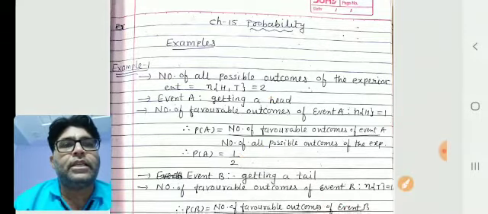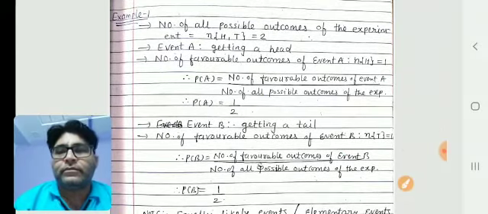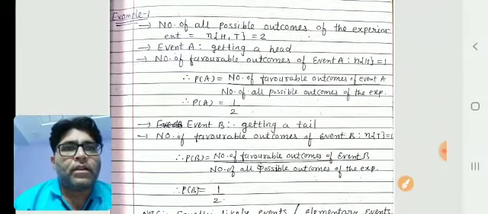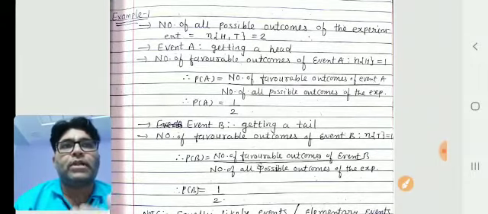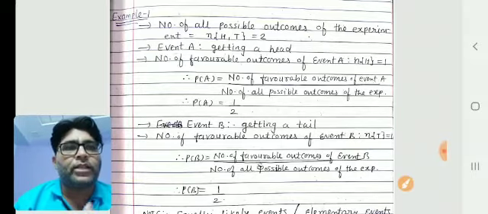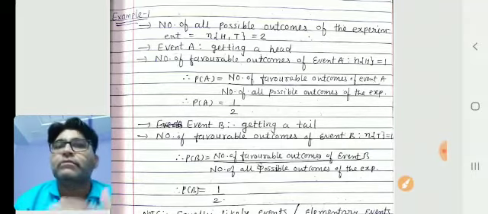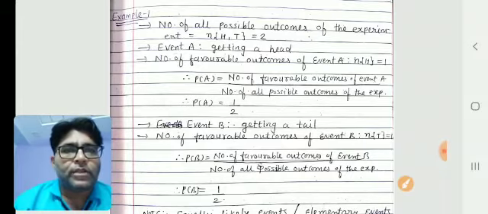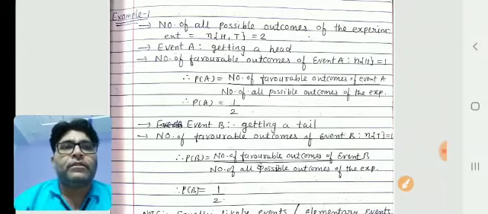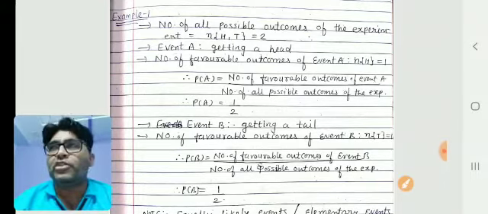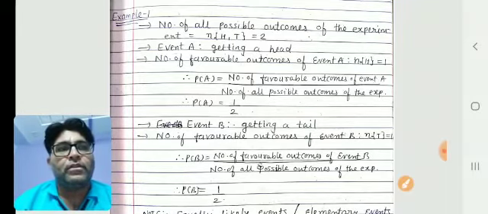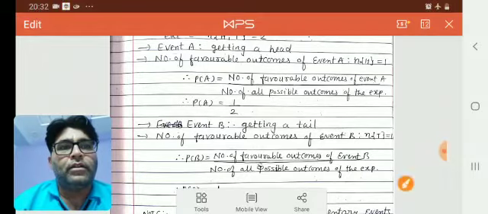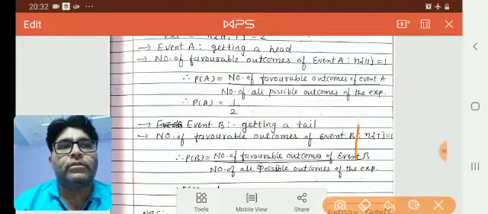Now we will see event B, getting a tail. So here number of favorable outcomes of event B is also 1, because the experiment has one head and one tail. So the number of favorable outcomes of event B, getting a tail, will be 1. So P of B, it means probability of event B. The formula we know: number of favorable outcomes of event B divided by number of all possible outcomes of the experiment. So again the answer will be 1 by 2.